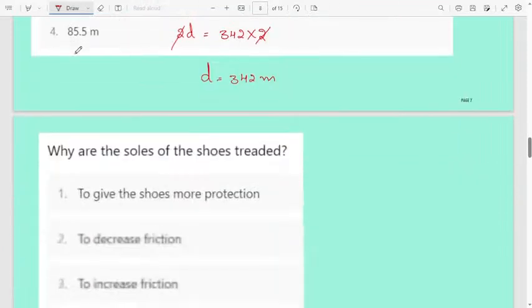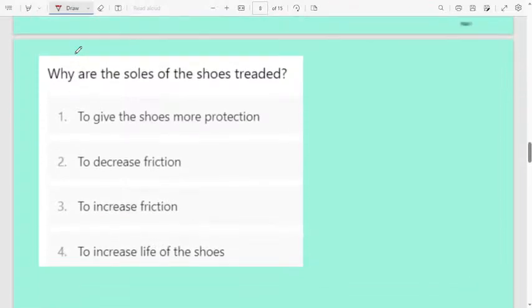Next question. Next, why are the soles of the shoes threaded? First option, to give the shoes more protection. Second one, to decrease friction. Third option, to increase friction. Fourth option, to increase the life of the shoes. Here, why are the soles of the shoes threaded?